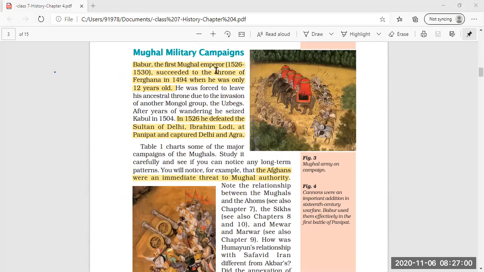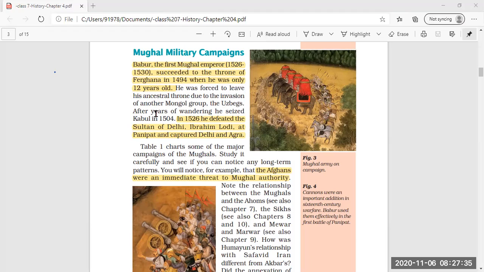Now, what campaigns and battles did the Mughals fight to expand their territory? Babur was the first Mughal emperor, who ruled from 1526 to 1530, and he succeeded to the throne of Fargana in 1494, at the age of 12 years.